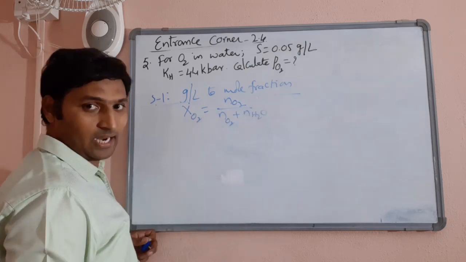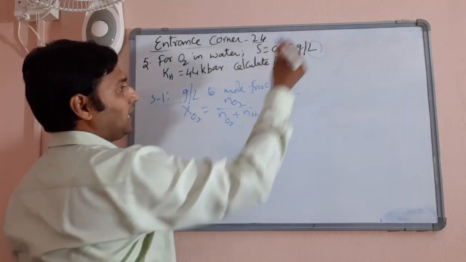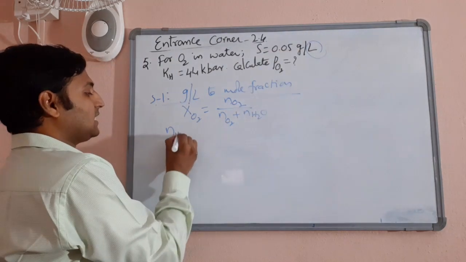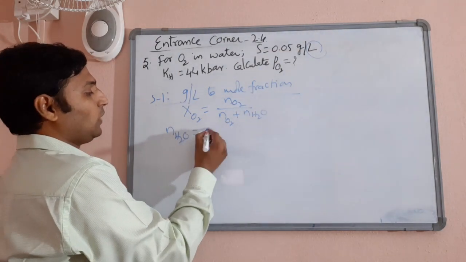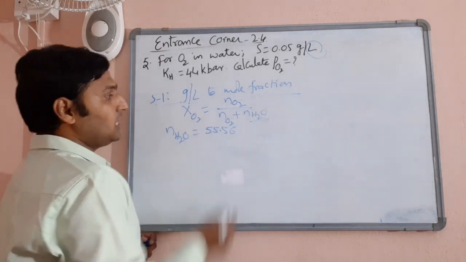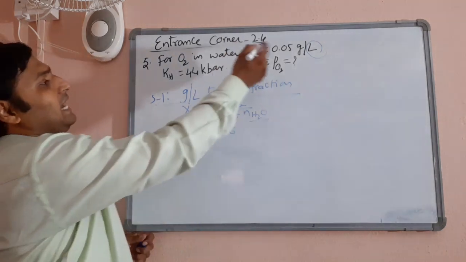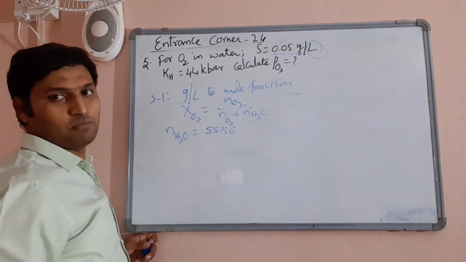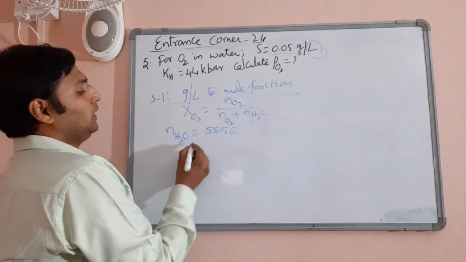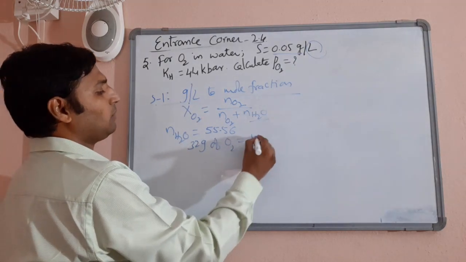moles of water, right? Now we have already established, because he has mentioned per liter of water, that the number of moles of water in 1 liter will be 55.56. We got this. Now we want the number of moles of oxygen. Now he has given mass, you want the number of moles. So simple. So you know very well 32 grams of oxygen is equal to 1 mole.